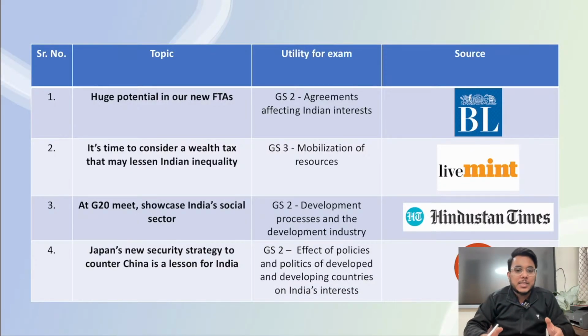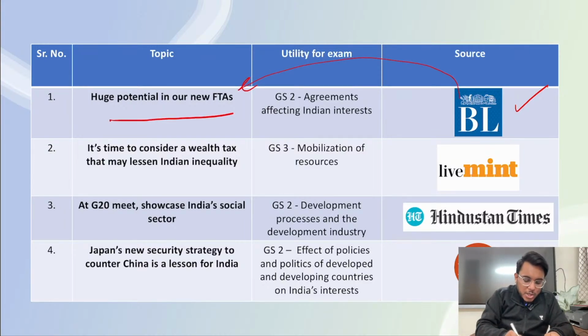Now, in today's discussion, we are going to cover four important different sources. First, we are going to cover The Hindu BusinessLine. The editorial that we have picked up from here is "Huge potential in our new FTAs". This particular article will be important for GS paper number 2, agreements affecting Indian interest, and there can be some utility in GS 3 also for this topic.